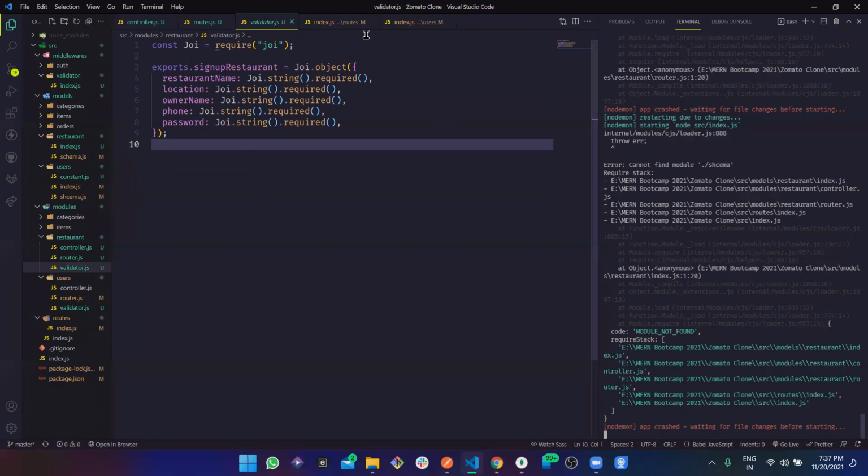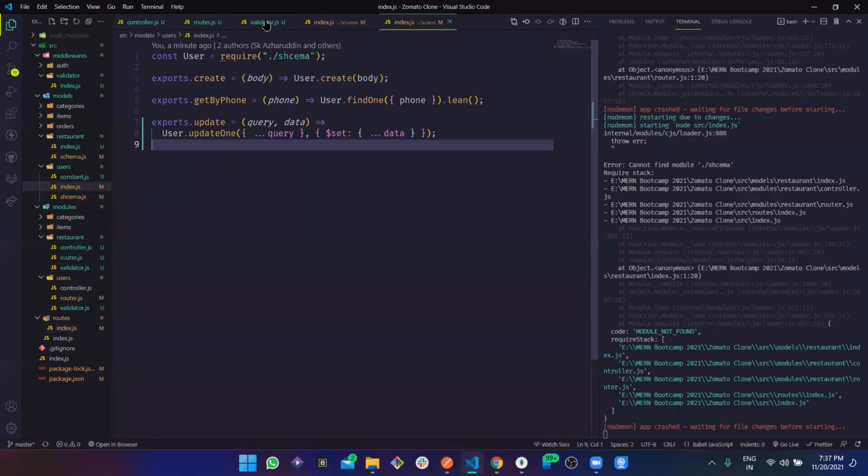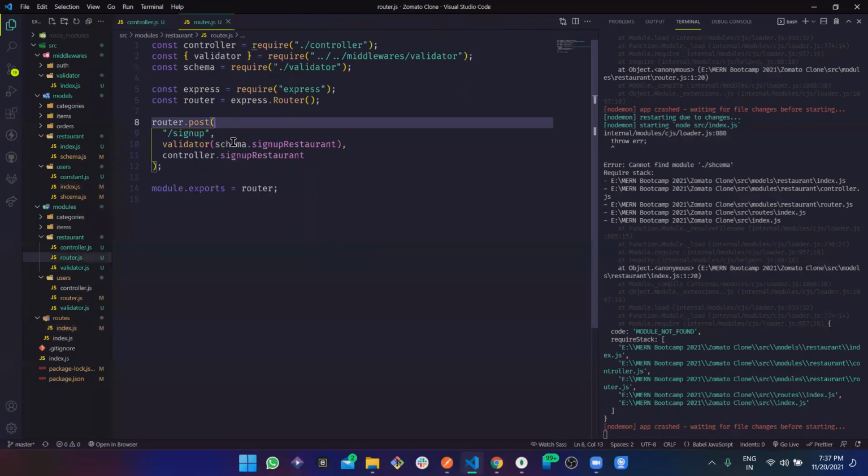Controller index. Okay, there are a lot of files we have just opened. Even this schema you are not finding, or what? Cannot find module schema.